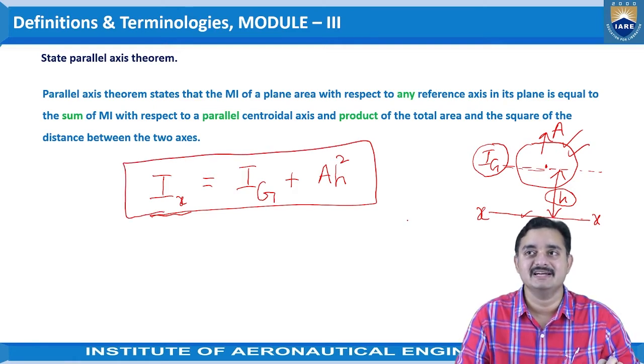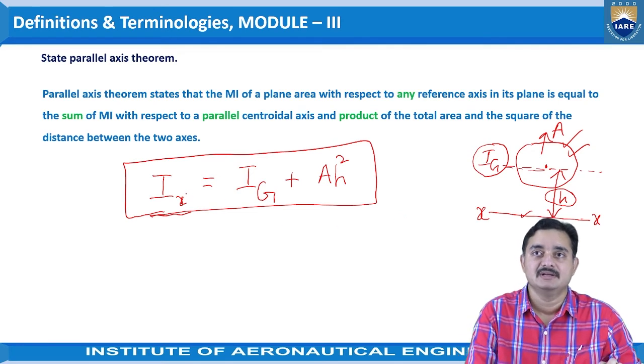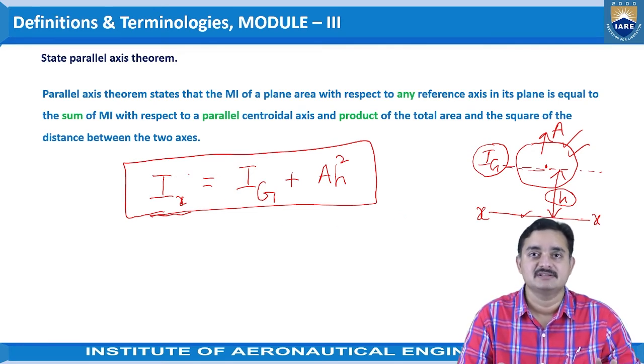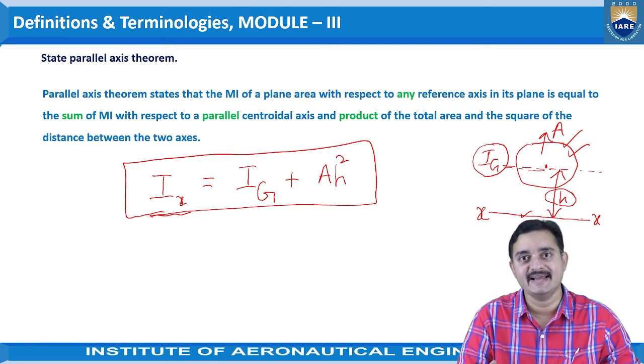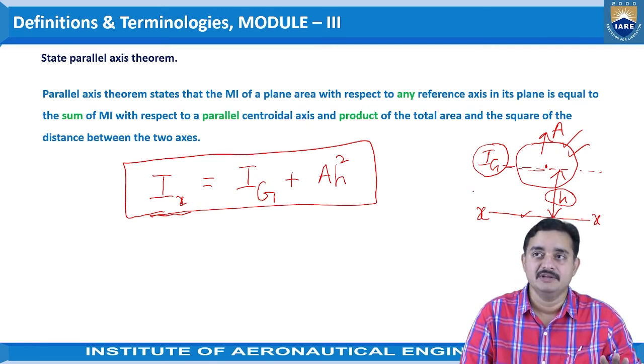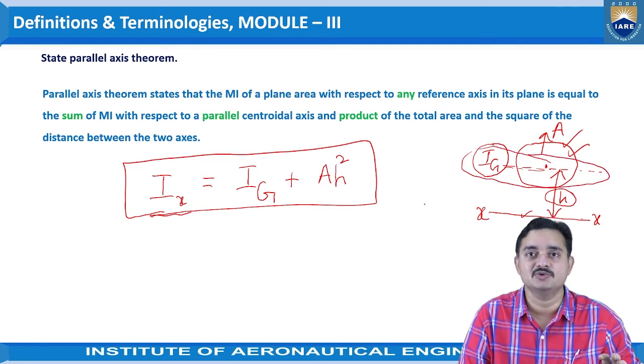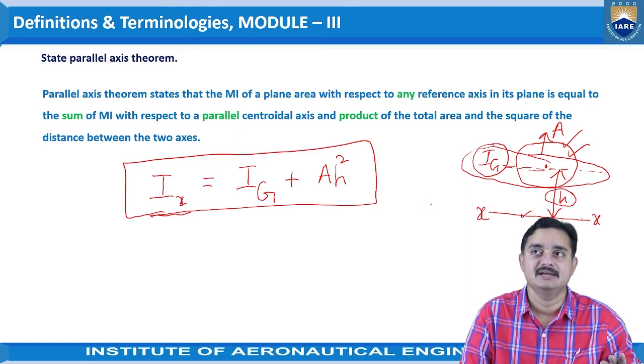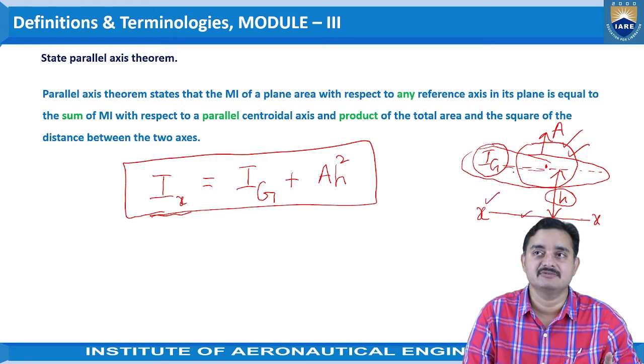So now we can clearly understand that any object's moment of inertia with respect to any axis can be known if we know the moment of inertia of the object with respect to the centroidal axis and the distance of this reference axis with respect to the centroidal axis.